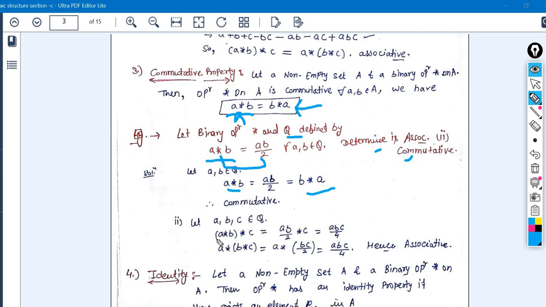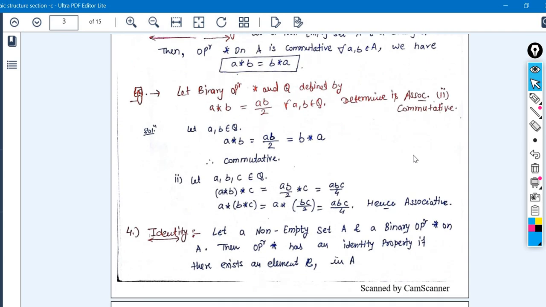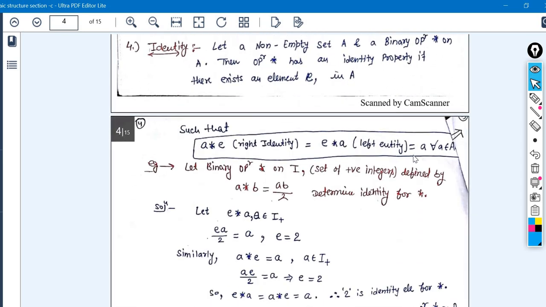Same for associativity: first take the left hand side of the property, then the right hand side. By applying both, we get the same resultant values, so it is also satisfying the associativity property. I hope this is clear for everyone. The next property that we have to understand is the identity property.